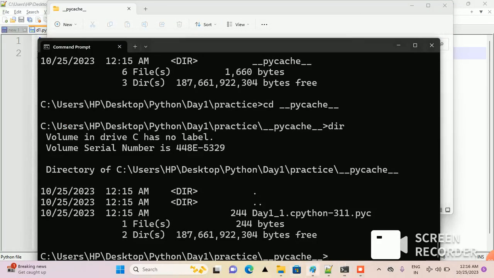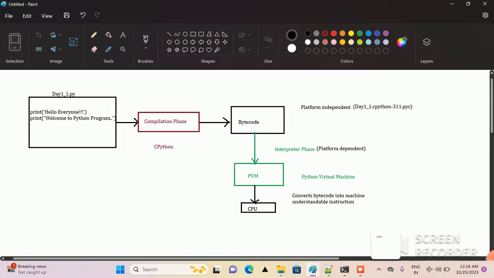Now let us understand this diagrammatically. First, I have written this program: print hello everyone, print welcome to Python. This is the program name, day1_1.py. Now I'm compiling this with CPython, so this bytecode will be generated. This is the file name, d1_1.cpython